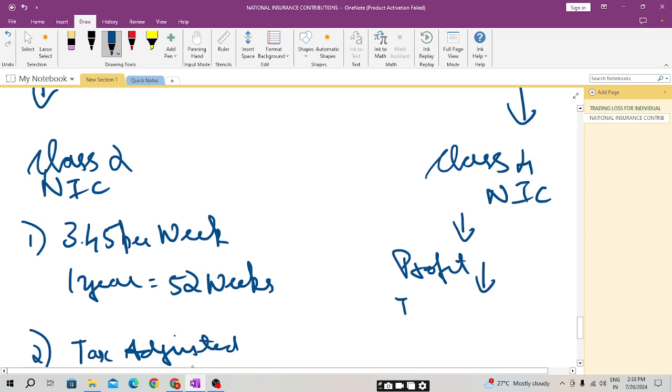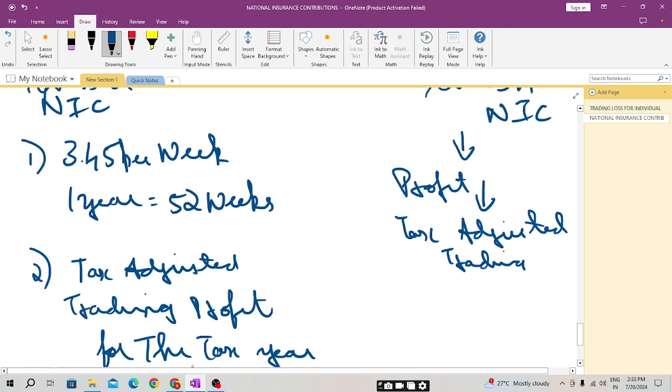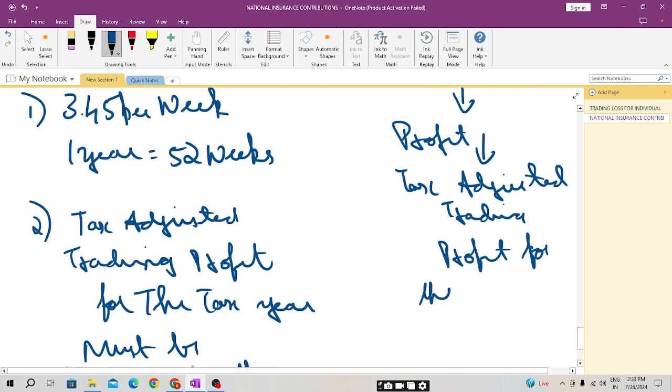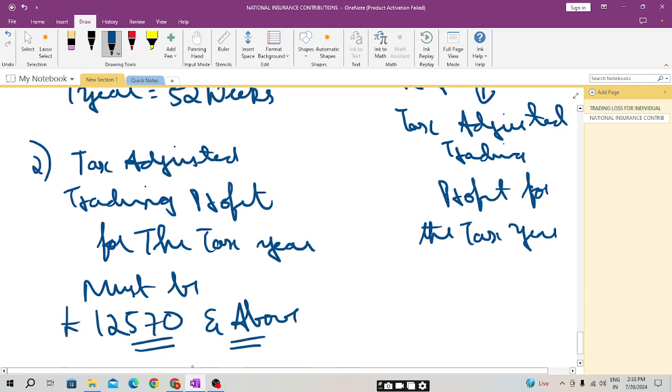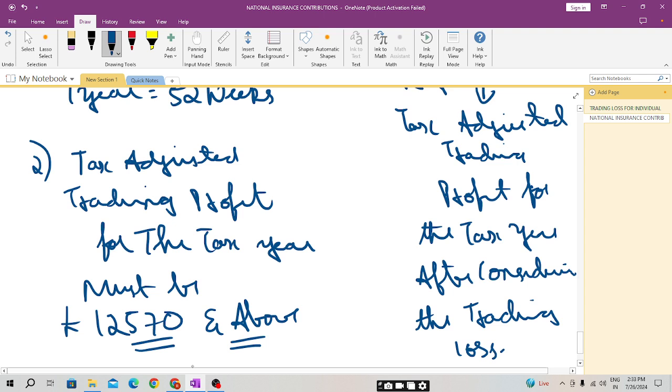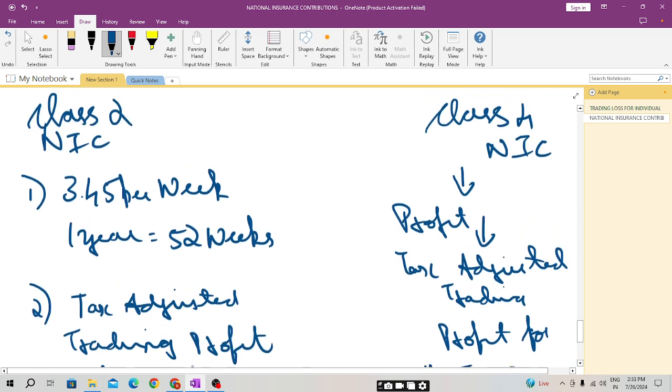Profits are tax adjusted trading profits for the tax year after considering the trading loss also. And the same rule applies here also.